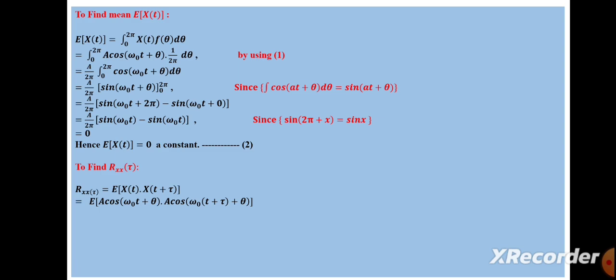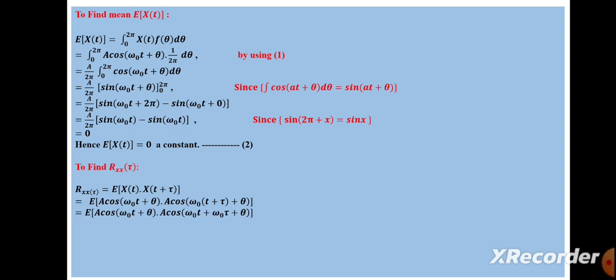For the second one, x of t plus tau, replace t by t plus tau in x of t, so we get A cos(omega naught into (t plus tau) plus theta).